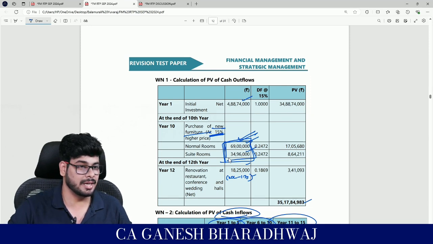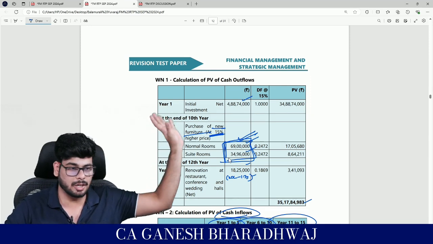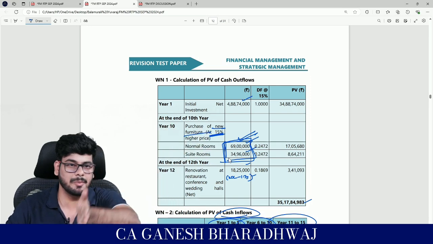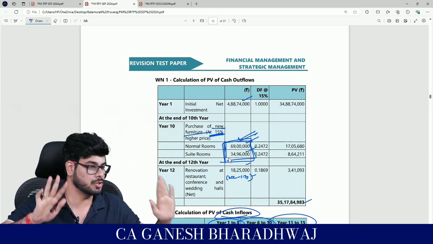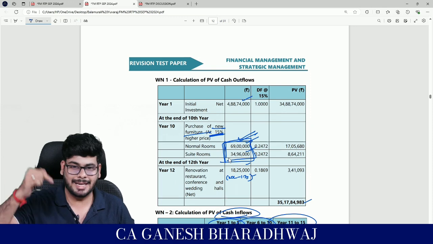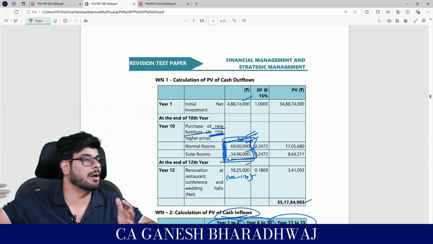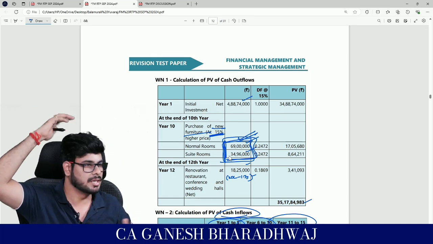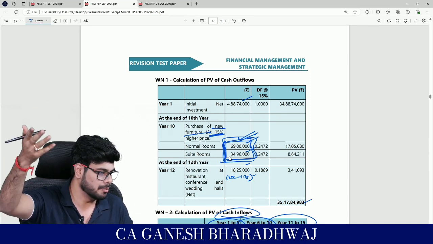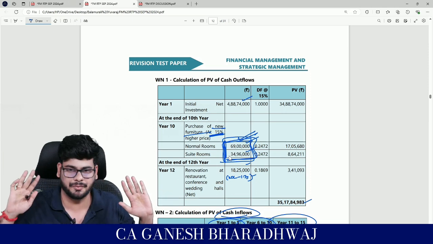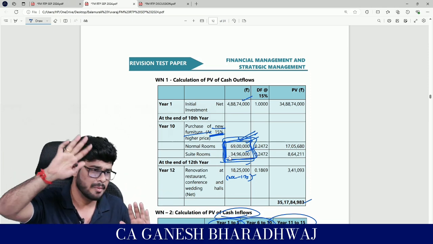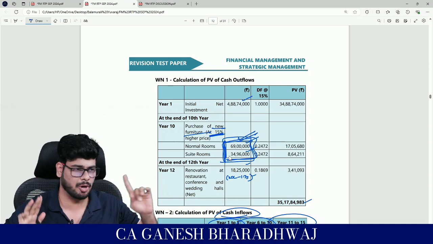So that's where they said old furniture purchase is fully written off. That depreciation will not be there in the 11th year. For the 11th year, when it comes to furniture, only the furniture that got purchased right now, this figure will be amortized over the period of the next 10 years, right? But again, the life of the project is 15 years, so maybe you will stop doing it at the end of the 5 years from now, but that is different. But when it comes to depreciation policy, you should follow that.